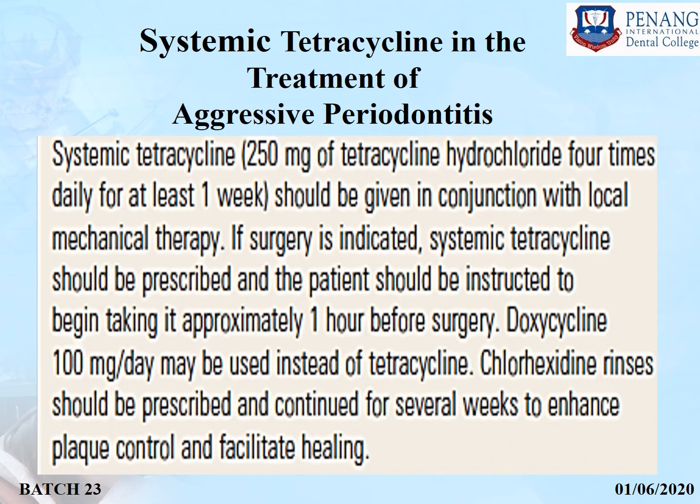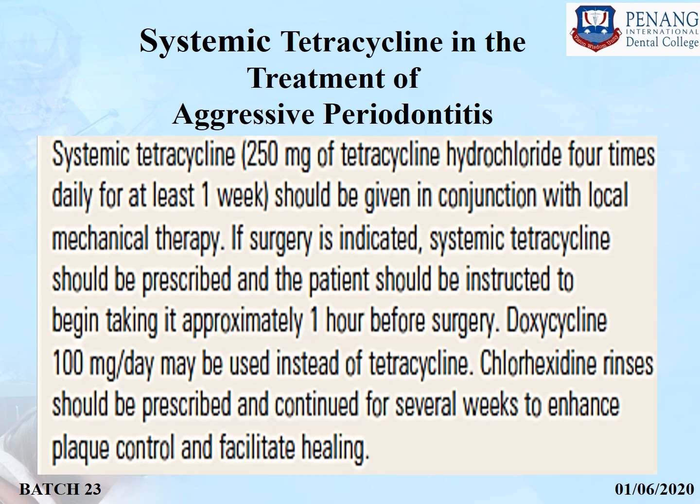So this is how systemic tetracycline can be used in treatment of aggressive periodontitis. We have already spoken about how to treat a patient who is allergic to penicillin or a patient who is resistant to penicillin. So this dosage can be given.